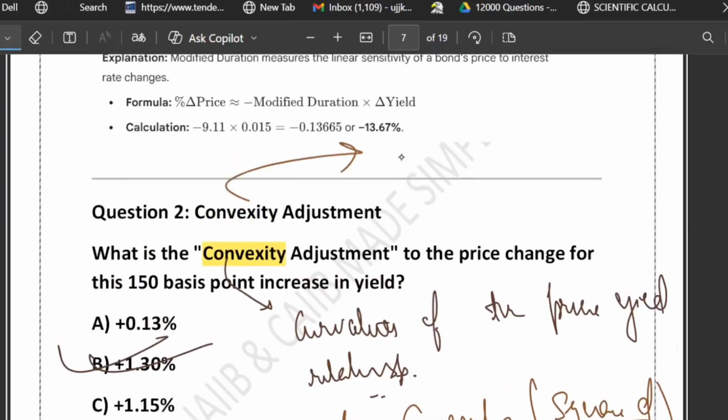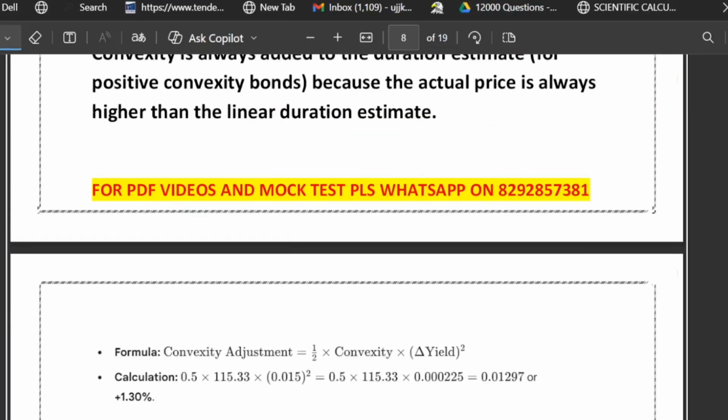and convexity never deals with a straight line. I already told you convexity always deals with a curvature, and convexity never deals with a straight line. That's why a square. So whenever the question asks you to compute the adjustment, just remember the simple formula: half into convexity into delta yield square.